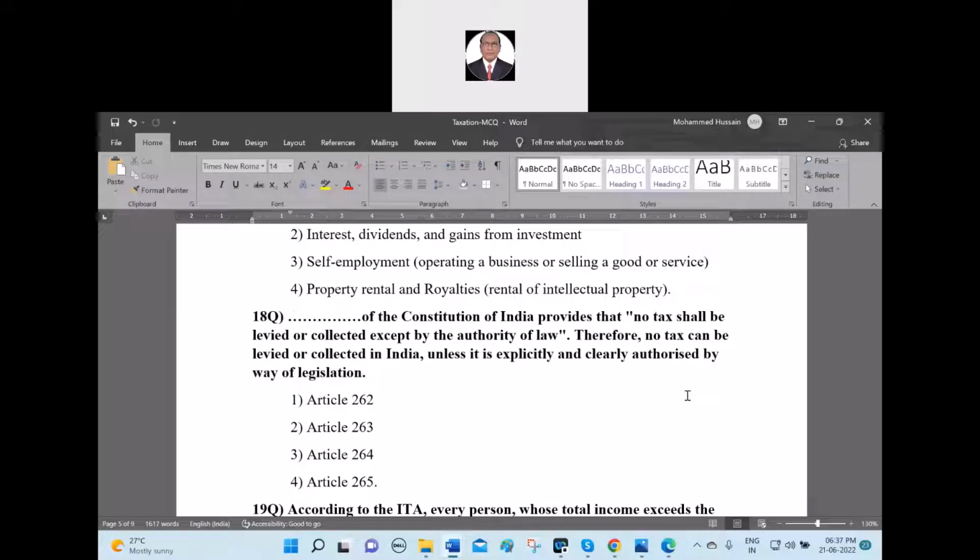Number 3. Wrong. So second number option... 4. The fourth one is the right answer. Article 265 of the Constitution of India provides that, I quote, no tax shall be levied or collected except by the authority of law. Unquote. Therefore no tax can be levied or collected in India unless it is explicitly and clearly authorized by the way of legislation.